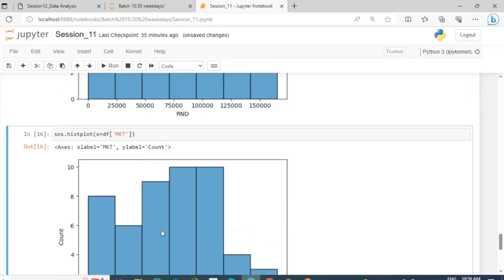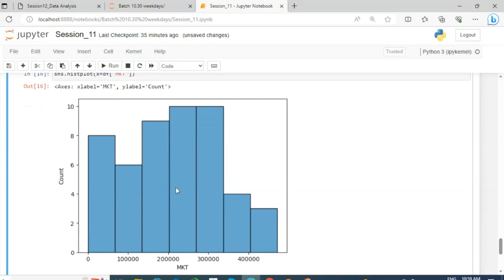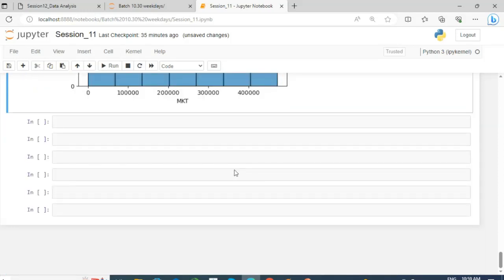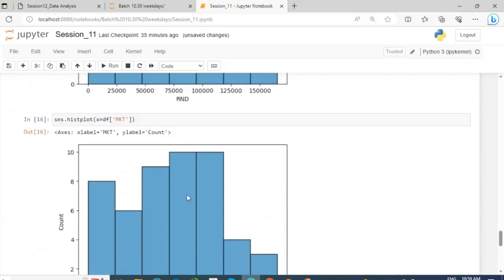This data also shows the distribution, and you can see most of your data points lie between 2 lakhs to 3 lakhs. And after 4 lakhs, many small points are there. So this graph is called a histogram.